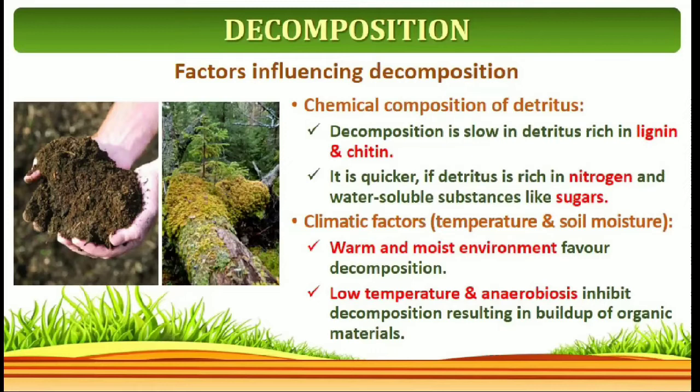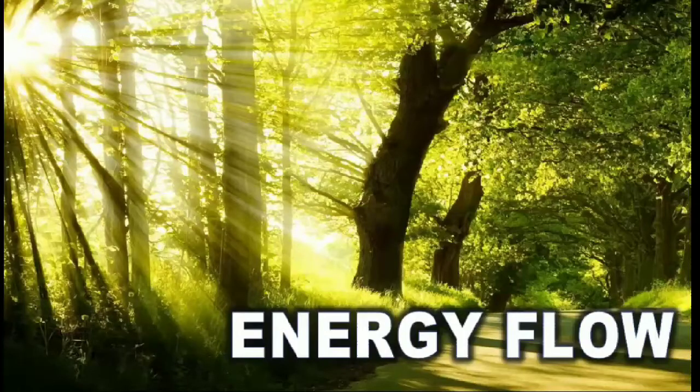So try to remember, this page is one of the very important pages. What are the factors which influence decomposition? When the detritus cell wall is made up of lignin and chitin, the decomposition process is very slow. If the detritus is made up of nitrogen and sugar, the decomposition process takes place rapidly. Decomposition is also favored by climatic factors, a warm and moist environmental condition. Low temperature and absence of oxygen inhibit the decomposition process.